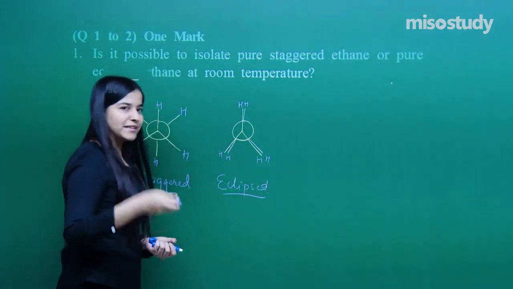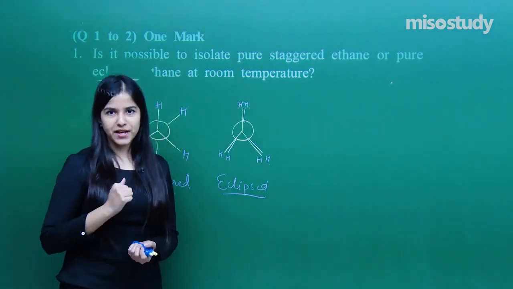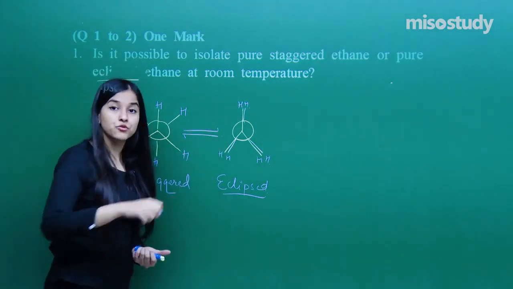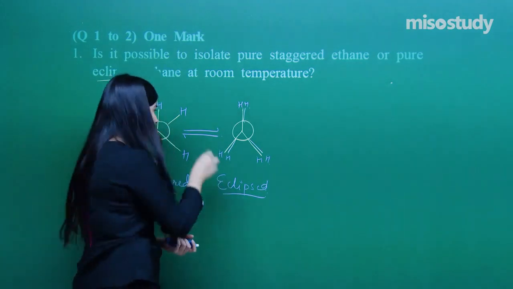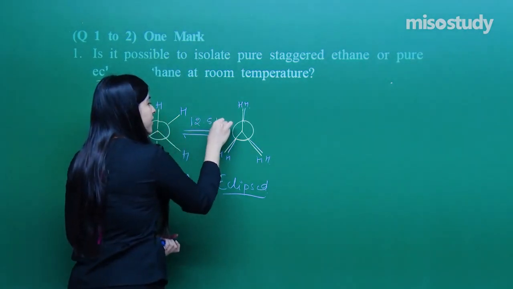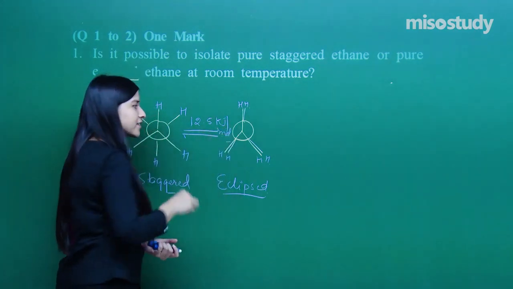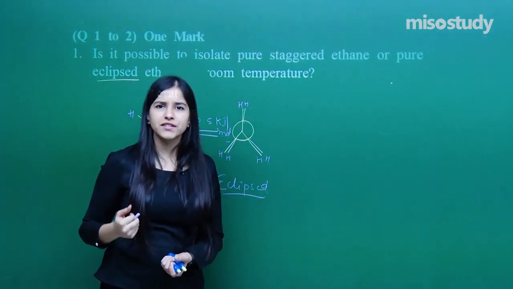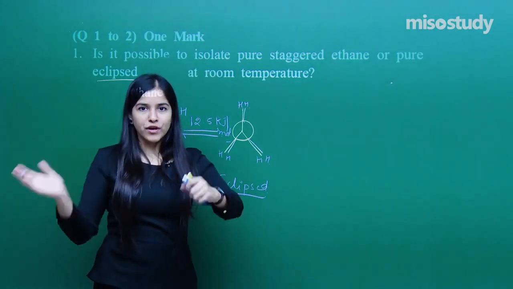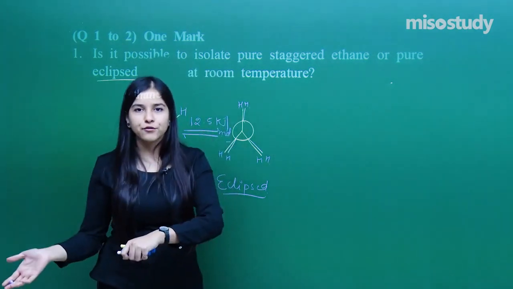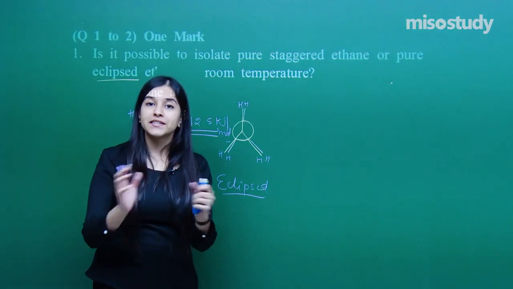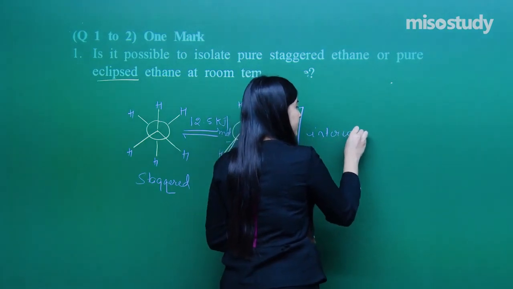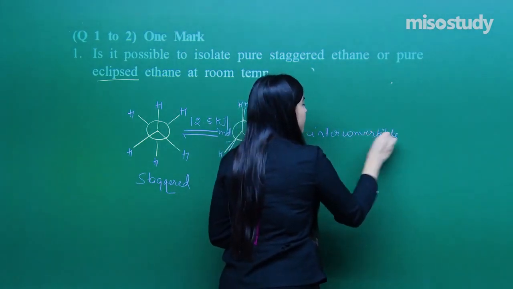Yes. Now the information which we have studied says that the staggered and eclipsed conformations both exist at room temperature, because the energy difference between the two is very little. 12.5 kilojoule per mole is the energy difference, right? That means a very little amount of energy, which can be attained only with the collisions at room temperature. So one form gets converted into another, and then the first form again, and these forms are interconvertible, because the energy difference is small.